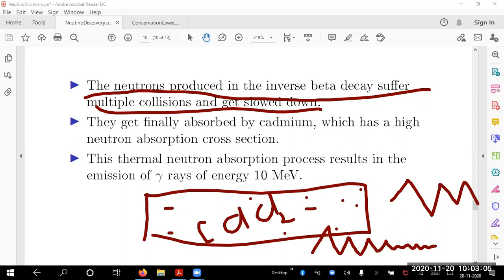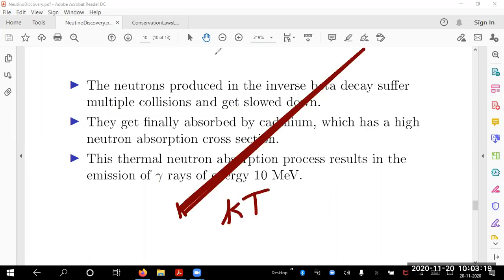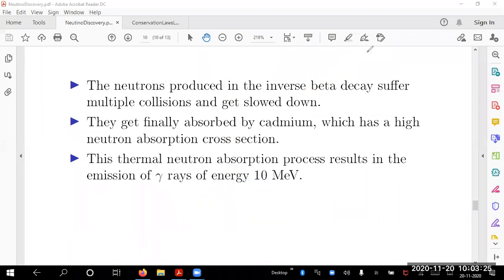When it loses energy, what we get is basically called thermal neutrons. That is, it has the energy of a thermal neutron, which can be calculated by kT, Boltzmann's constant and the temperature associated with it. That reduces the energy. High energy neutrons are produced, fine, but I slow them down.